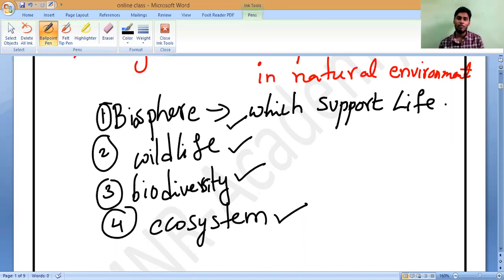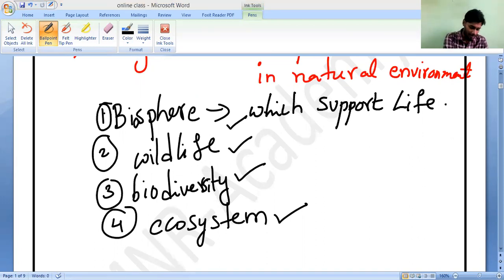For example, a forest, where so many animals live. First example, our earth itself, we are living on our earth. So the biosphere is where living organisms can exist and survive, which includes the land surface of the earth, the atmosphere, as well as the water bodies.